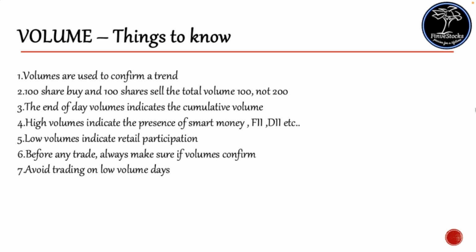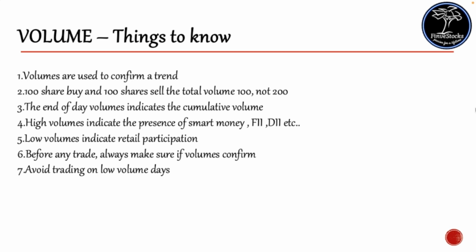Volumes are used mainly to confirm the trend, whether it's an uptrend, downtrend, sideways trend, etc. As explained earlier, 100 shares bought and 100 shares sold will have a total volume of 100 and not 200. Towards the end of the day, the overall volume indicates cumulative volume. So whatever is mentioned as volume in any chart indicates the overall cumulative volume on that particular day.